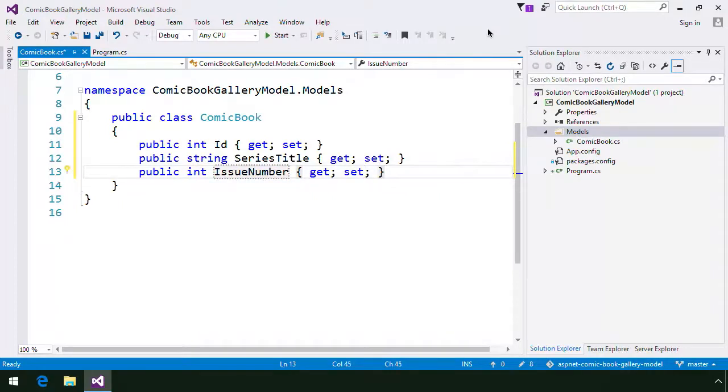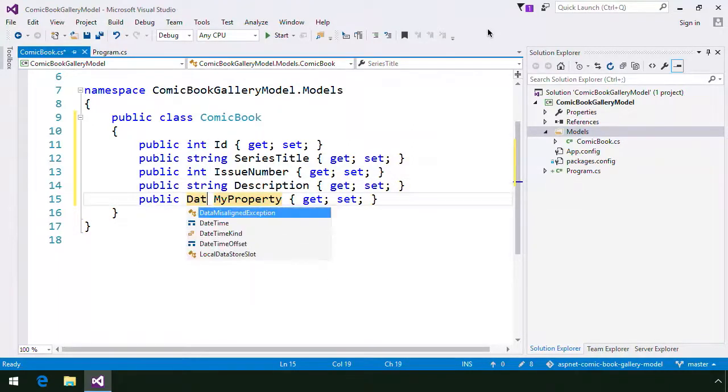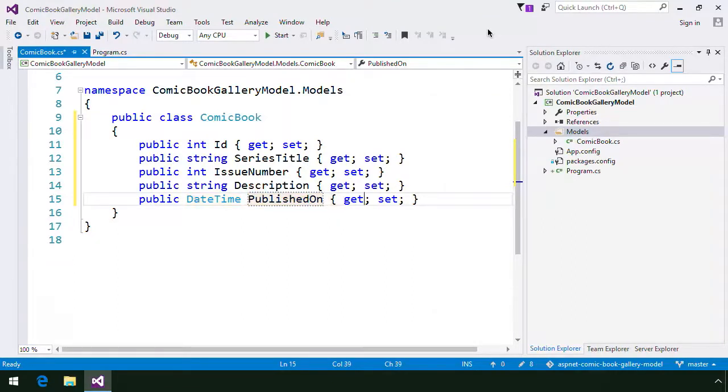Within the series that a comic book belongs to, each issue has a unique number, Issue 1, Issue 2, Issue 3, and so on. A string property named Description. This property is the description for the comic book. And a DateTime property named PublishedOn. This property is the date that the comic book was published on.